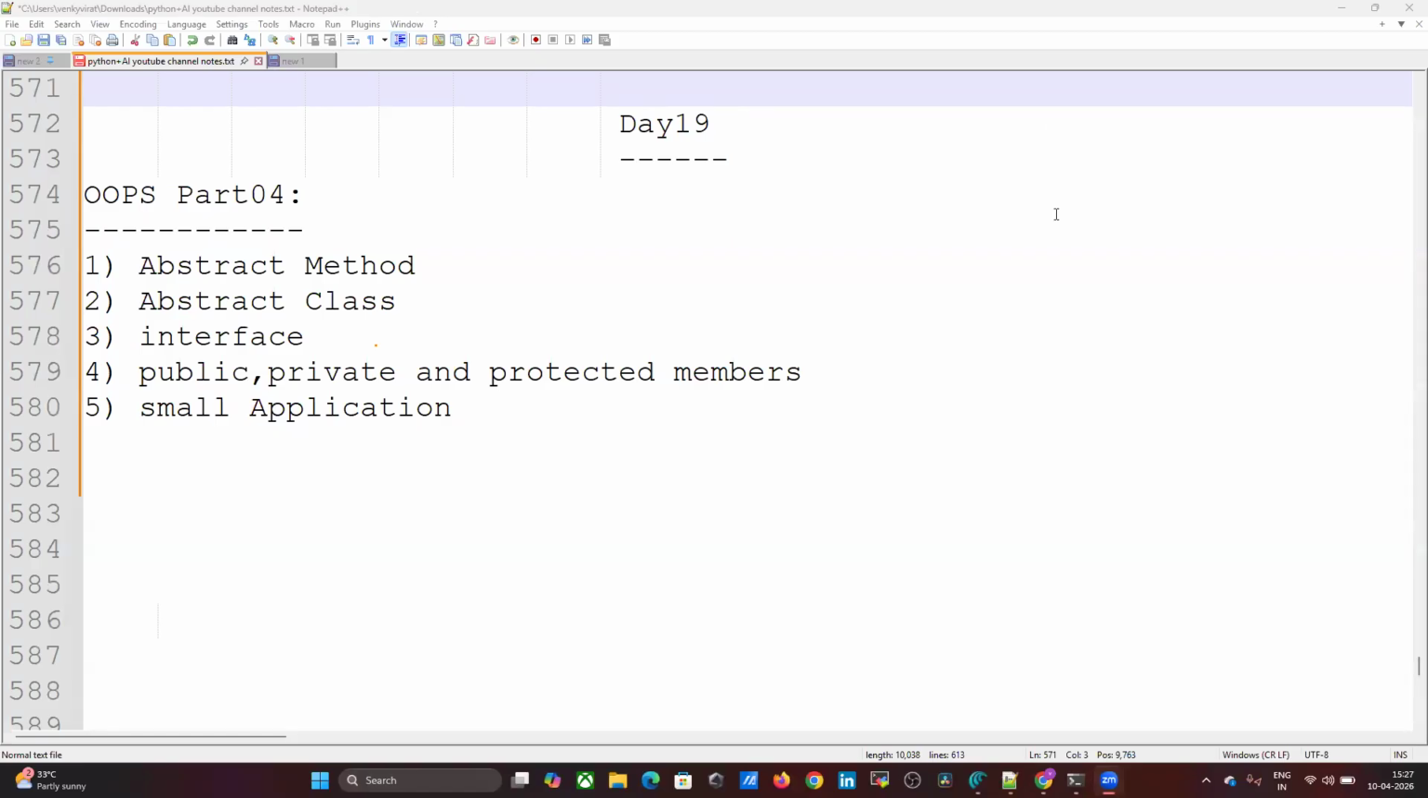Can we create a class but not allow object creation? Can we force child classes to implement methods? That's exactly what abstract class do.